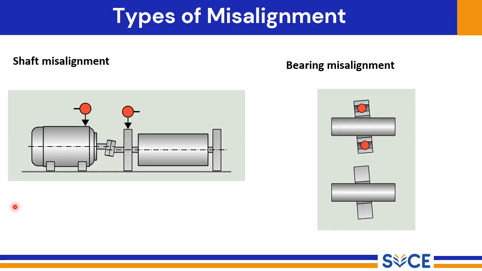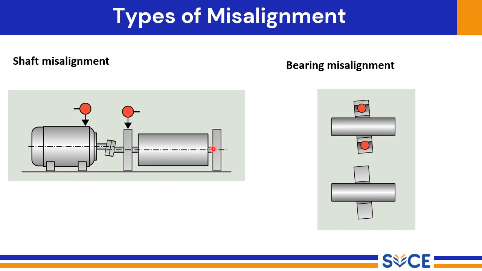In this slide, we will clarify the difference between shaft misalignment and bearing misalignment, two distinct but often confused issues in rotating machinery. Shaft misalignment, as the name suggests, refers to the misalignment of the rotating shafts themselves. This typically occurs between coupled shafts, like a motor and a pump.